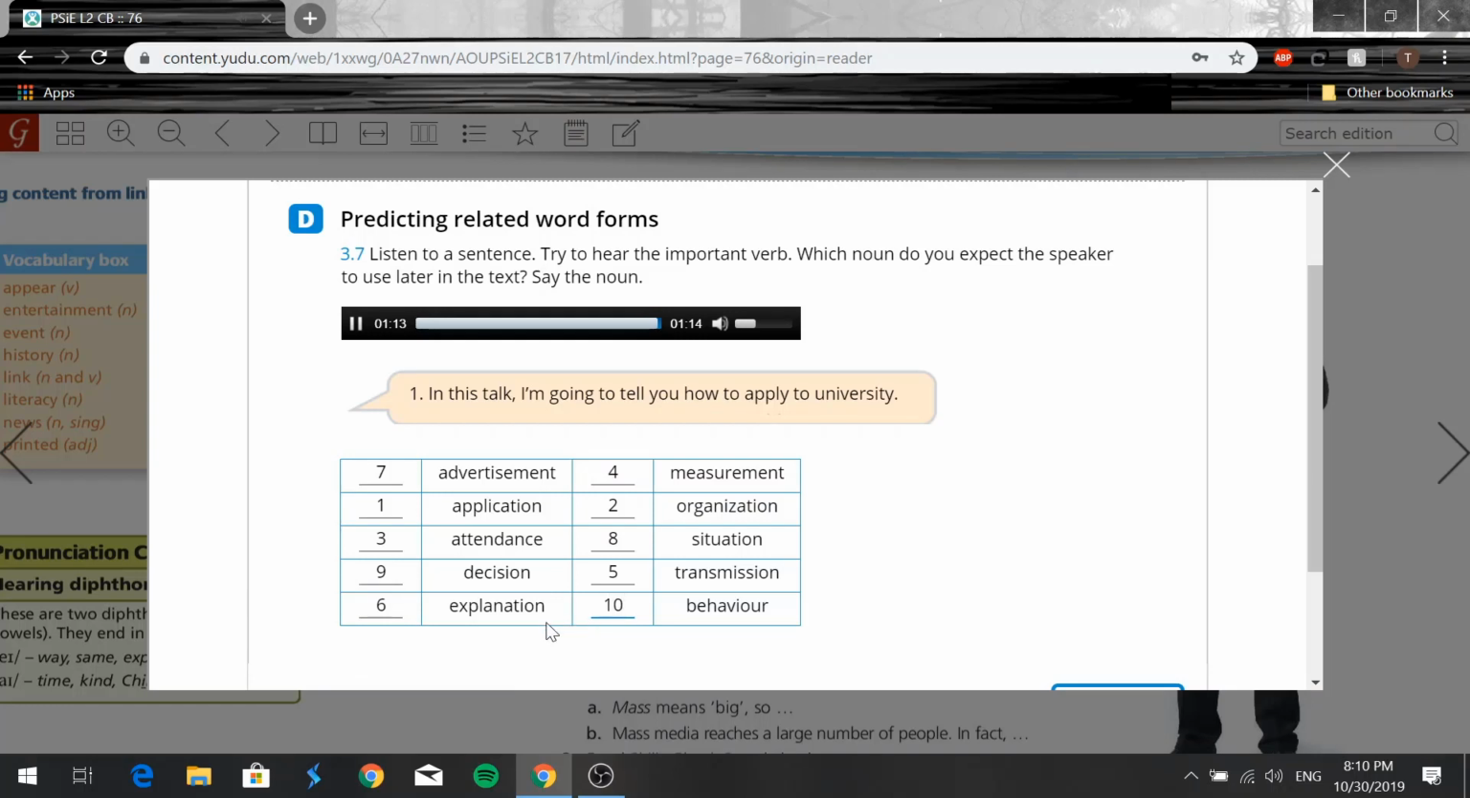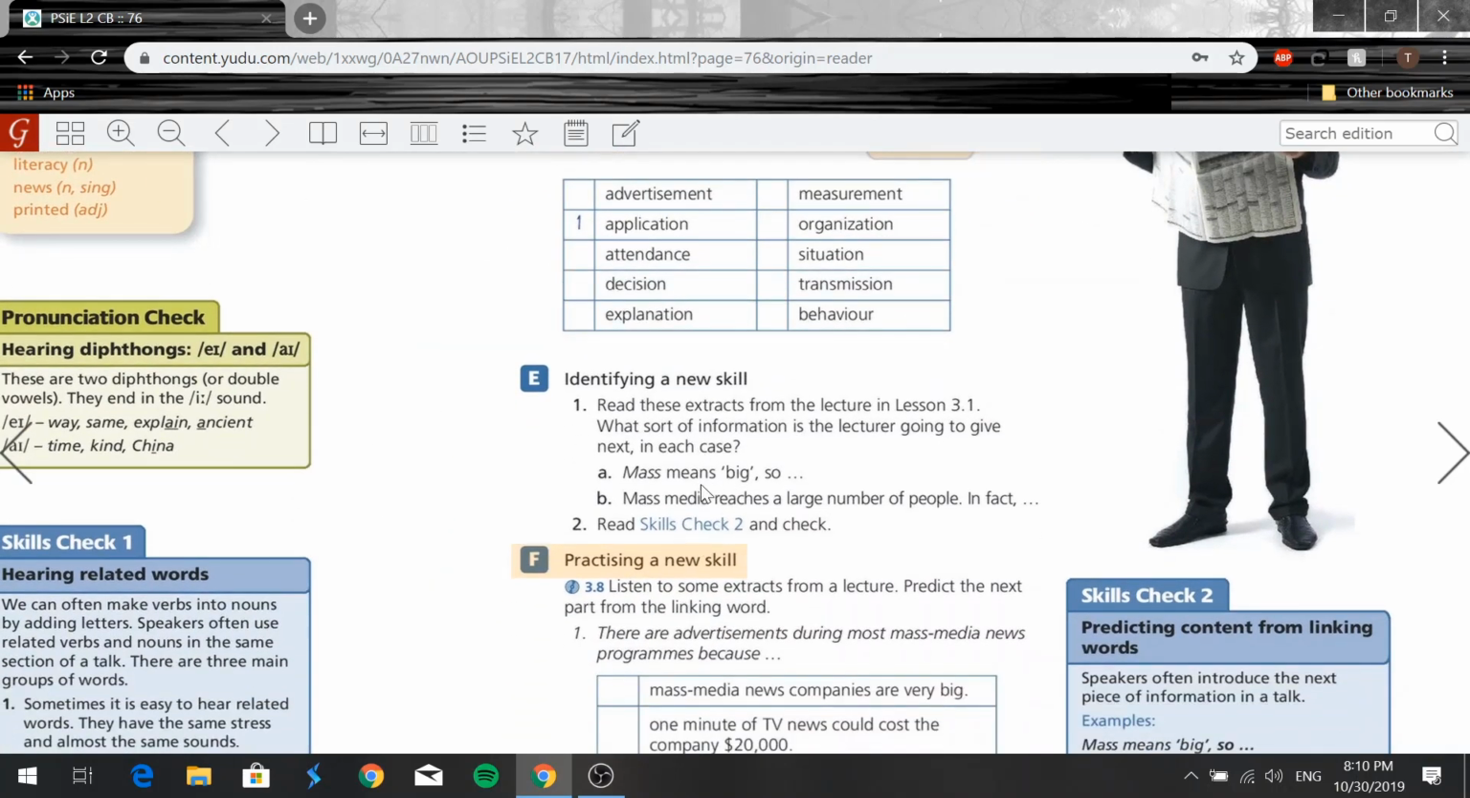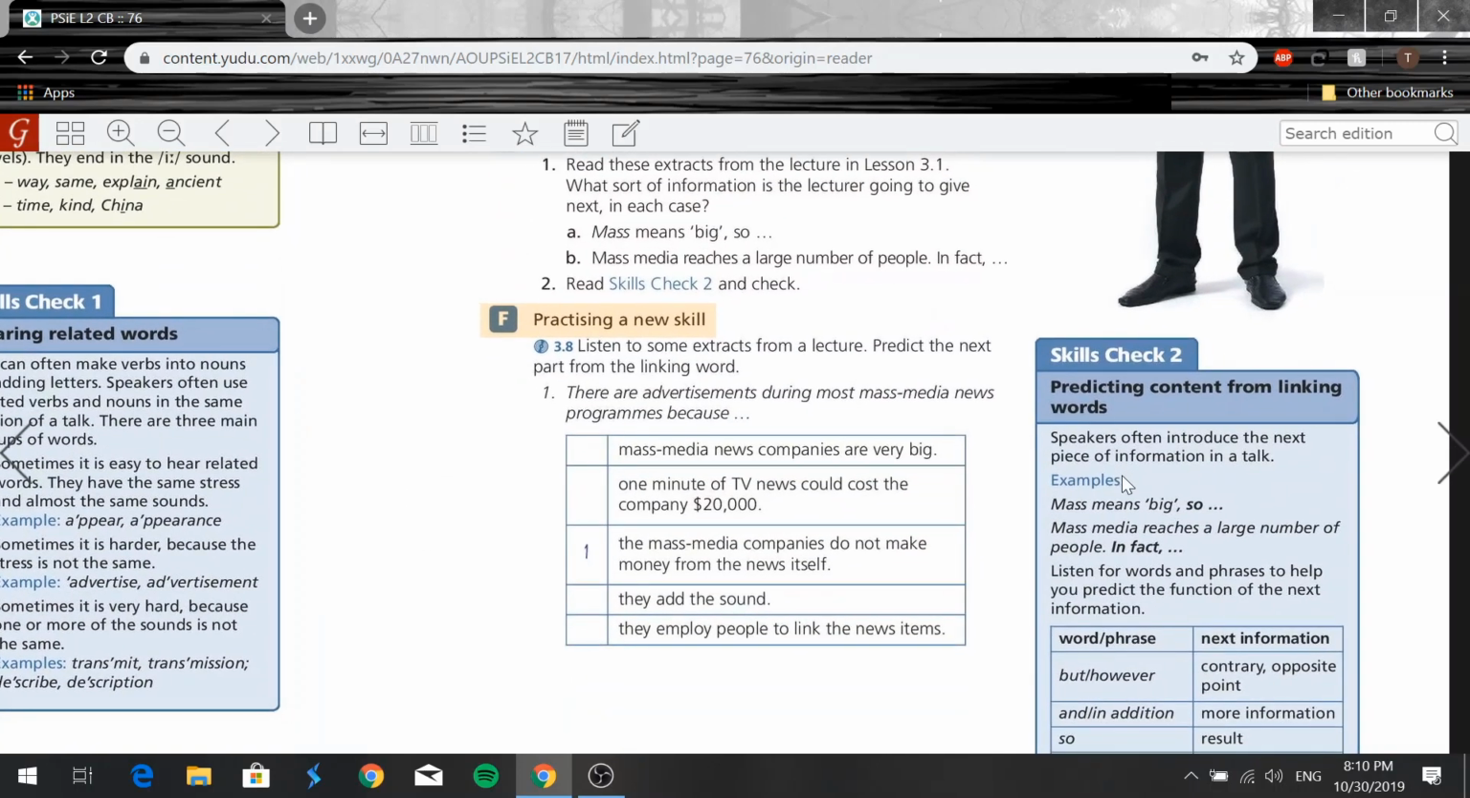Right, so these were the nouns in correct order. So we have application, organization, attendance, measurement, then we have transmission, then explanation, advertisement, situation, decision, and behavior. Okay, so that was exercise D, you guys. Now let's actually skip this right here. You guys will know what it's about once we read skills check 2.